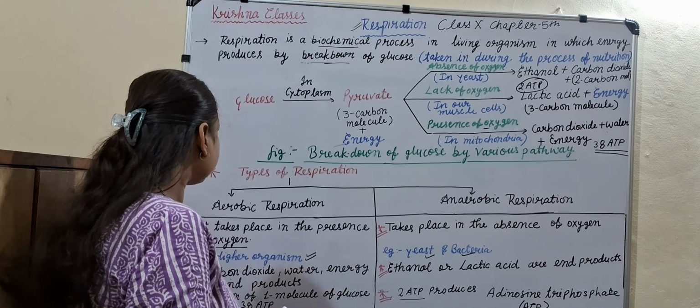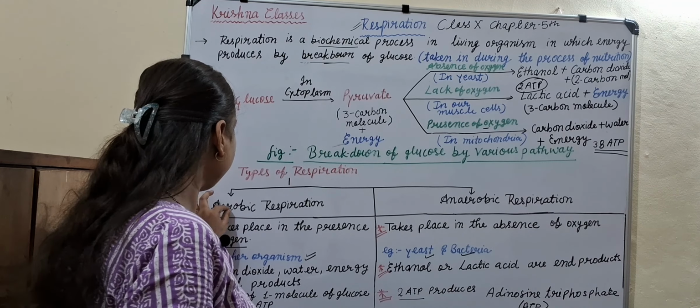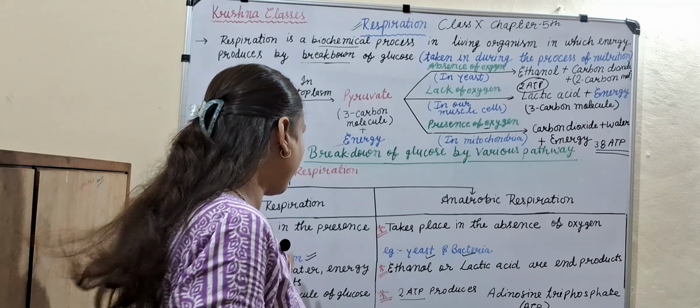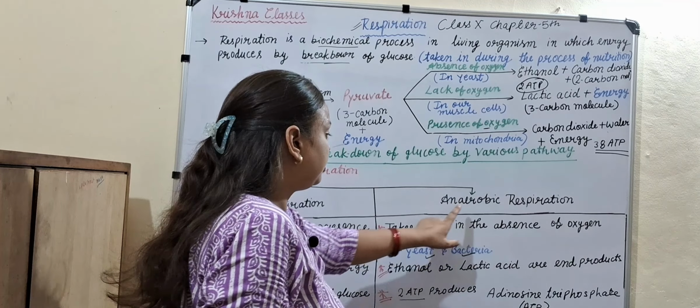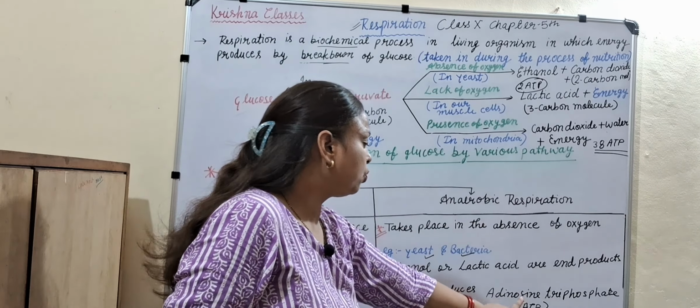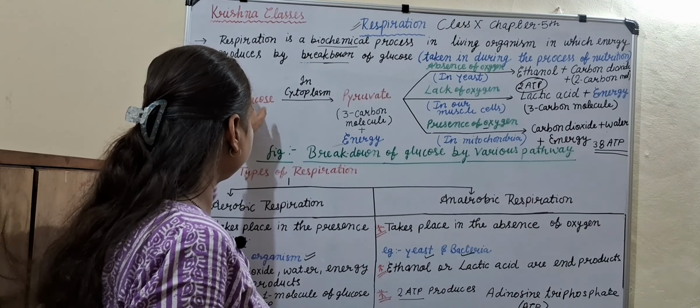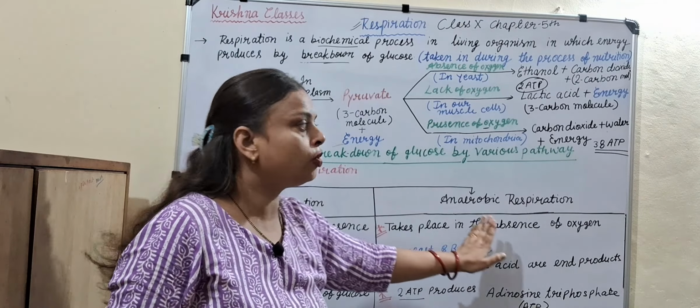So here you can see in aerobic respiration 38 ATP is found. In anaerobic respiration 2 ATP is formed. Okay. So this is the respiration, this is the aerobic and anaerobic respiration.